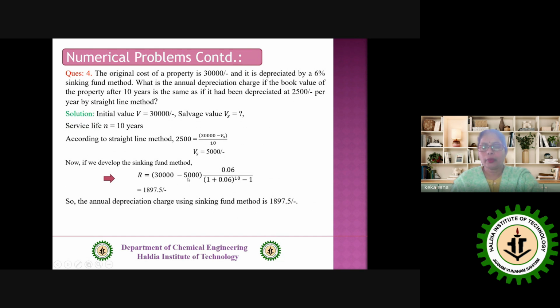Based on that, we find the R value by putting i equal to 0.06 and n equal to 10 years. We have this particular formula, V minus Vs into i by (1 plus i) to the power n minus 1, giving the formula for R. So we have this value, and this is your depreciation charge using the sinking fund method.